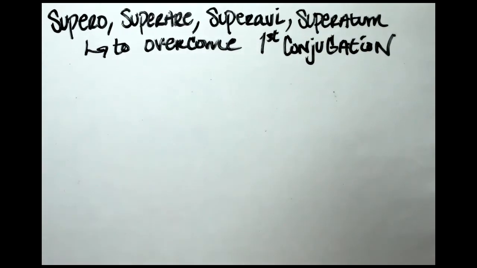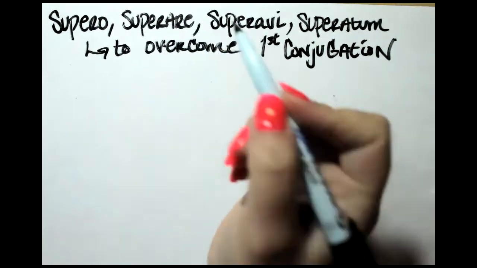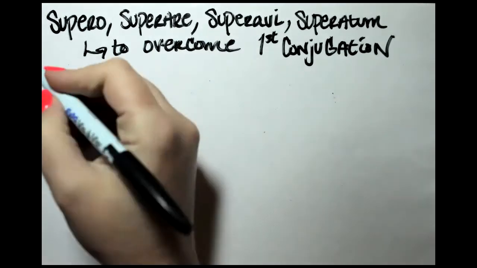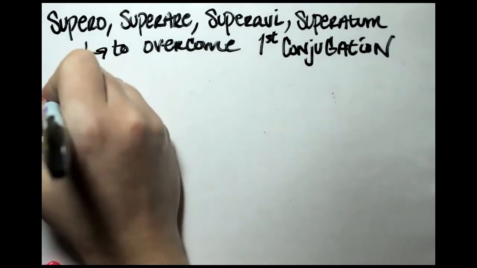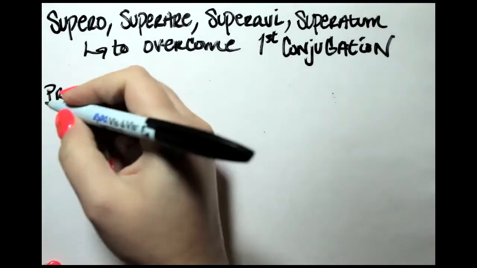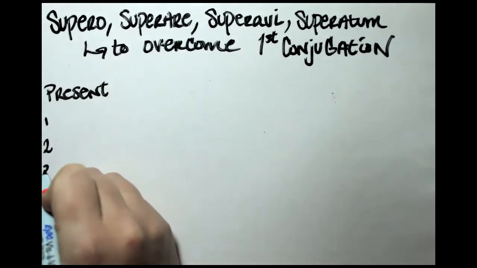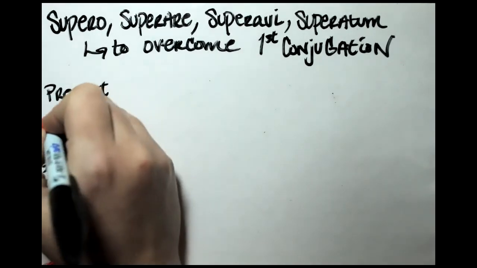Okay, so currently we're still working in the present system. Remember, present system is present tense, imperfect tense, and future tense. It's called the present system because it uses the present active infinitive, okay, the present stem. So let's go ahead and give ourselves a present chart. Might just need to make a little chart for all these, so I can just erase and then come back over so I don't have to write it out every time.